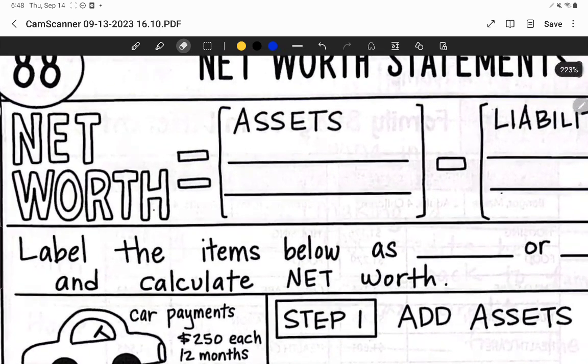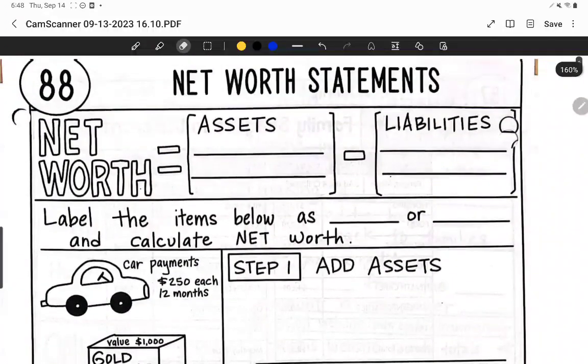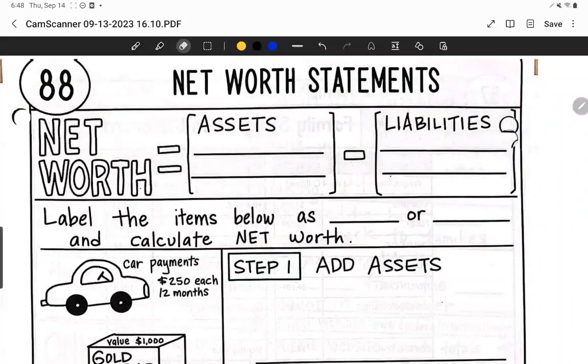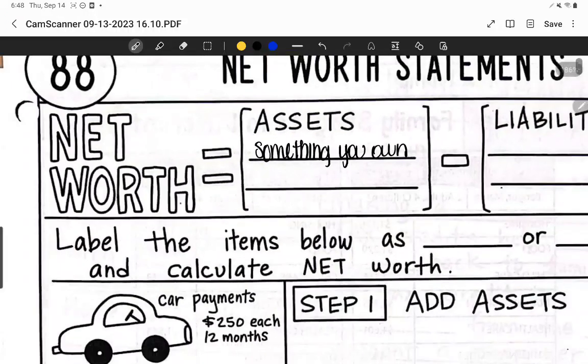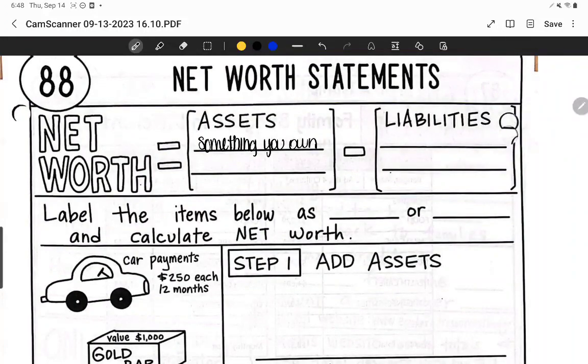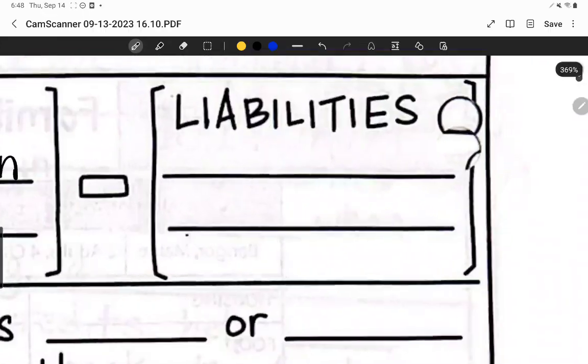So today we're going to be talking about net worth, and net worth is a combination of your assets and your liabilities. Now, I realize we've probably never heard the words assets or liabilities before, or if you have heard them, you weren't quite sure what they meant. So assets are something that you own. This can be something like your checking account, your savings account, any investments that you have. If you own your house, it can be your cell phone. If you own your cell phone, your TV, if you own a TV, anything that you own adds to your net worth. And then you have liabilities.